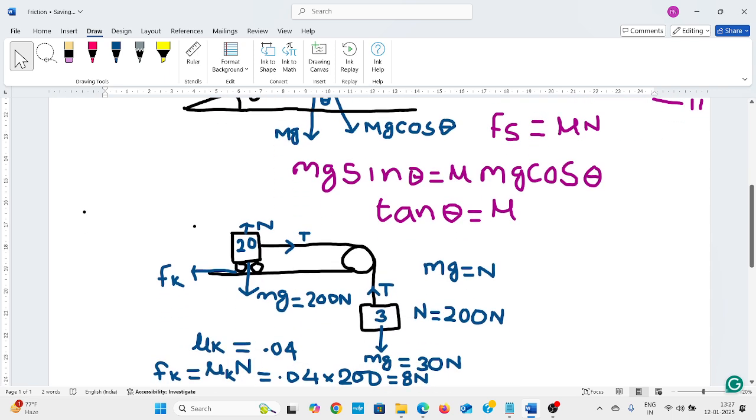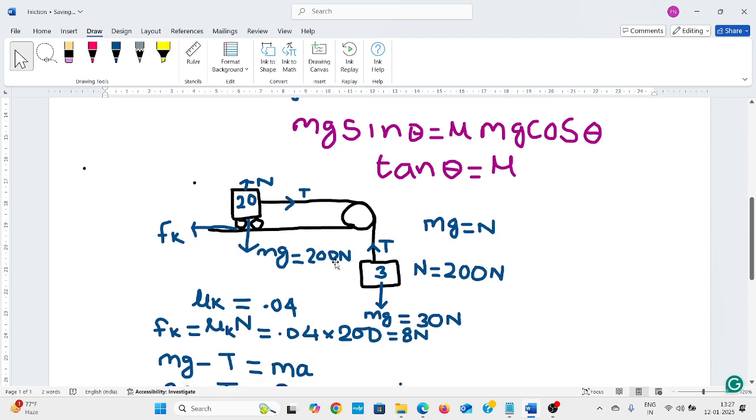Next we will see a problem. A 20 kg mass is moving towards the pulley, and a 3 kg mass is hanging.